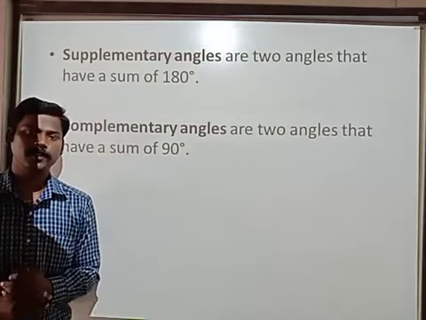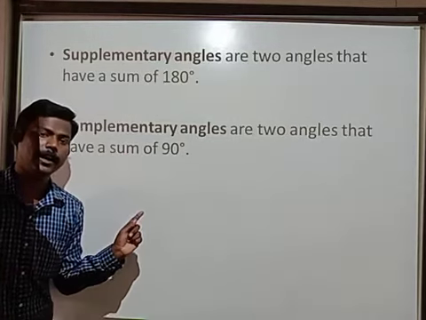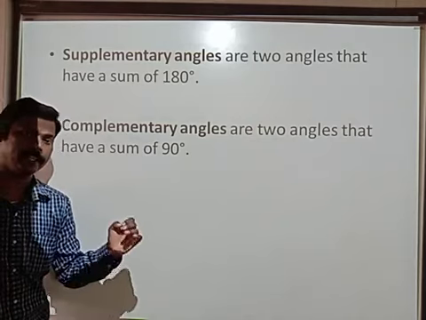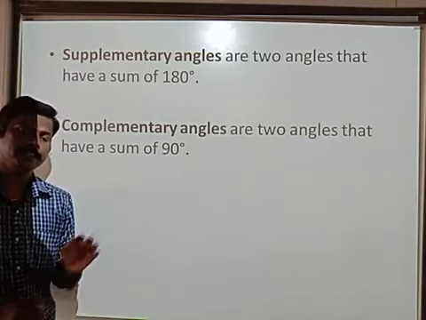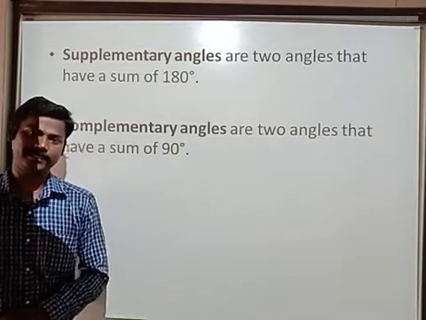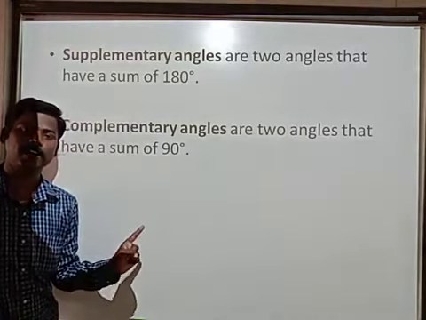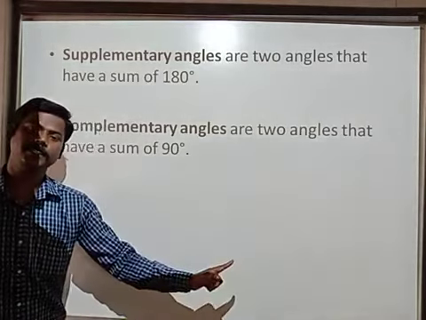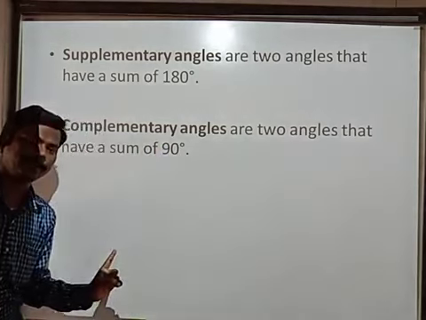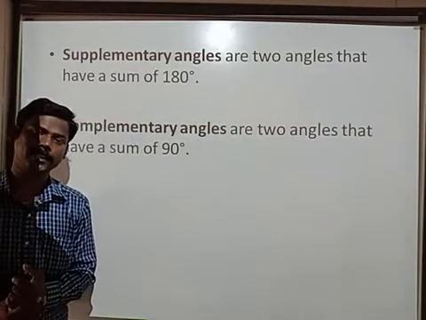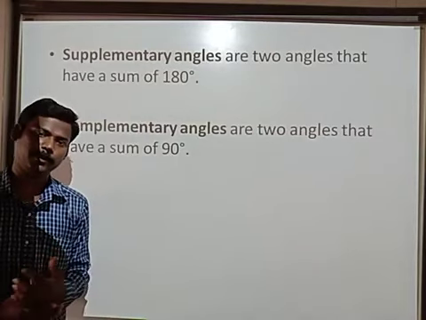For example, what is the complementary angle of 30 degrees? Very good, 60 degrees. Why? Because 30 degrees plus 60 degrees gives 90 degrees. Then 30 degrees is called complementary angle of 60 degrees, and 60 degrees is called complementary angle of 30 degrees. What an interesting fact, children. Please note it down.